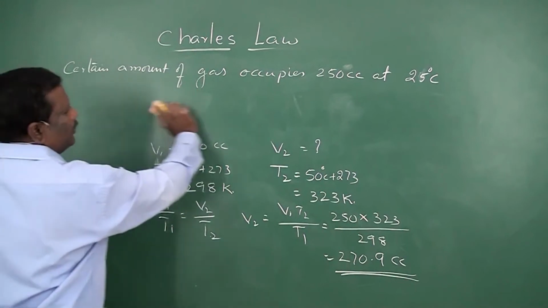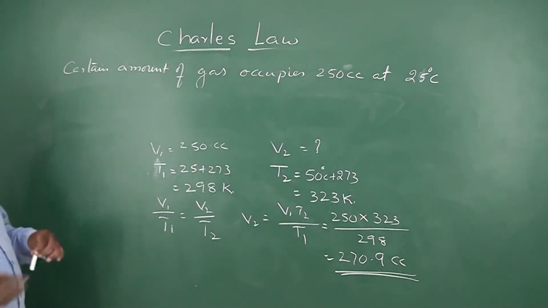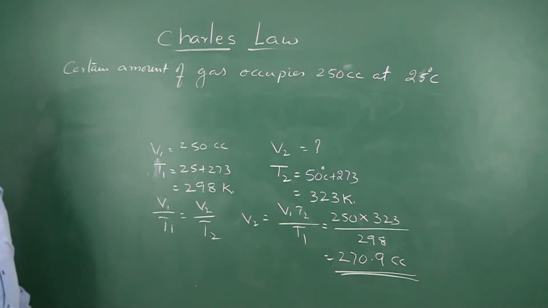I am taking the same problem just to help you understand. A certain amount of gas occupies 250 cc at 25 degrees centigrade.